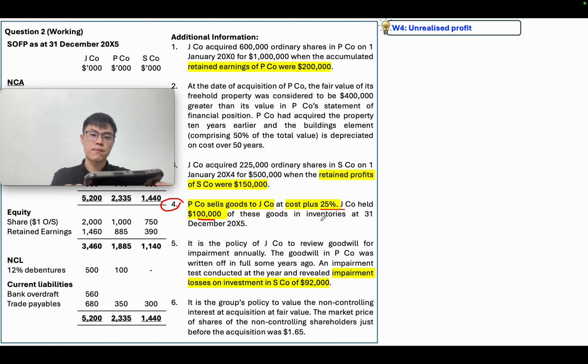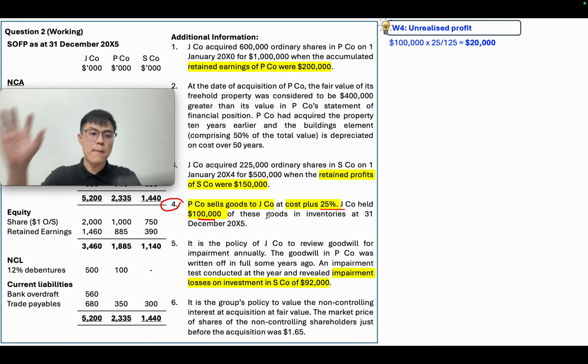So if I mark up the 10 ringgit to my subsidiary, and the subsidiary is holding this inventory at the end of the year, you haven't sold it, the subsidiary hasn't sold it to other people, the inventory consists of unrealized profit. Therefore, we will need to remove it. Firstly, calculate how much the URP is. So 100,000 is the goods remaining in the business. The policy is using markup, so 25 divided by 125. If it were margin, it would be 25 divided by 100. So your URP is 20,000.